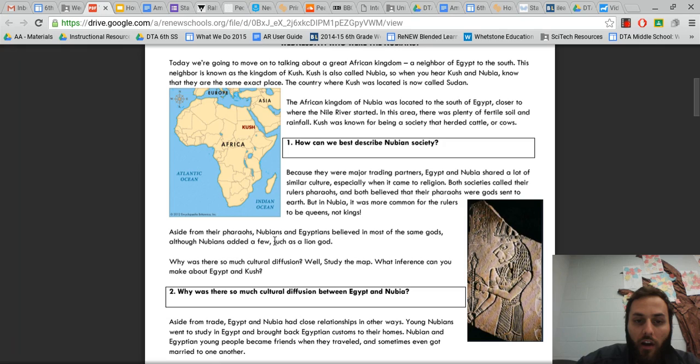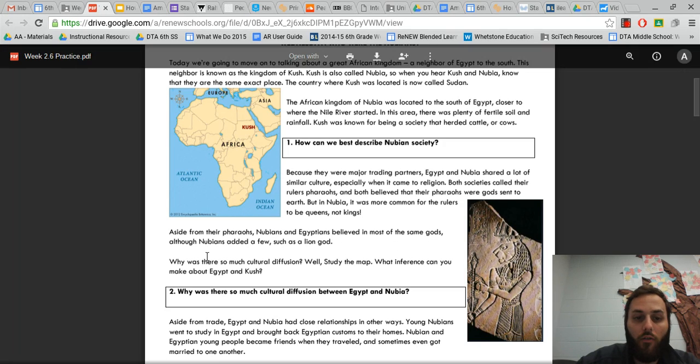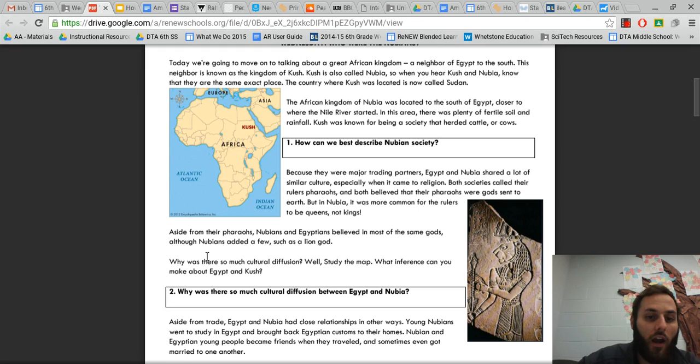Aside from their pharaohs, Nubians and Egyptians believed in most of the same gods, although Nubians added a few, such as a lion god. Why was there so much cultural diffusion? Well, study the map.